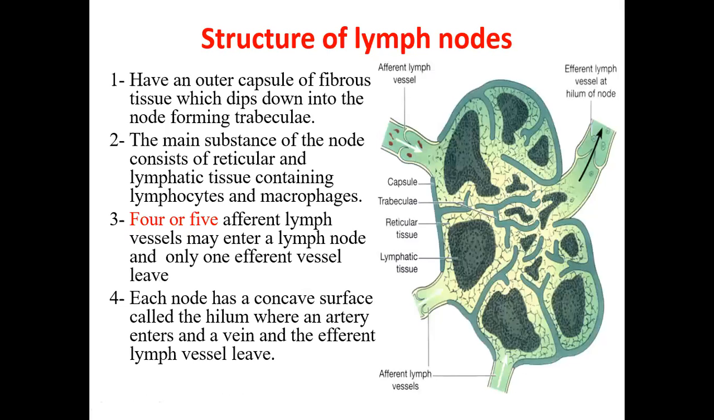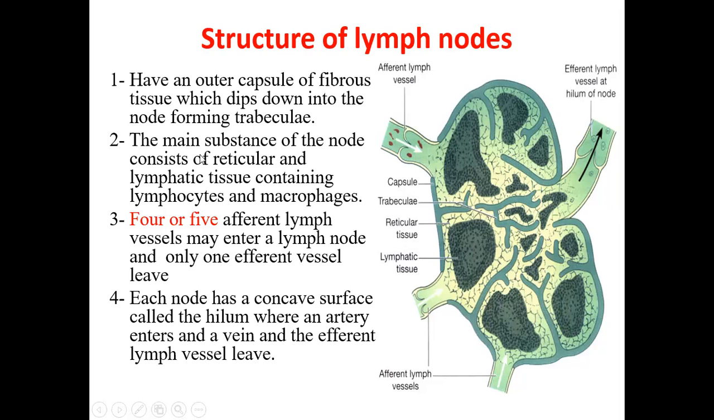Now coming to the structure of the lymph node, if you cut a section and see under the microscope, histologically, how do you see these lymph nodes? This is how it looks. It will have an outer capsule, a capsule of fibrous tissue which dips down into the node forming trabeculae. This capsule dips down and forms trabeculae, which divide the lymph node into smaller lobes and lobules, in an incomplete division.